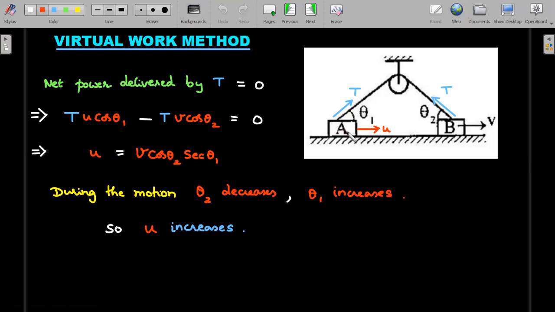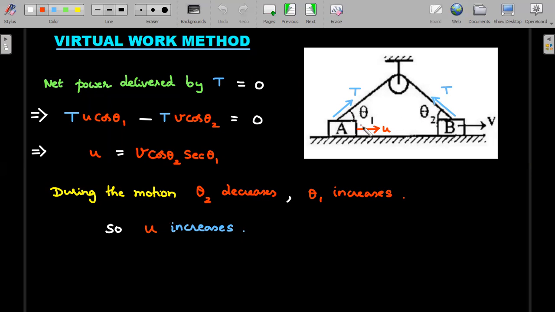At our JEE level, the actual virtual work method is a huge topic when you go to engineering, but we'll be dealing with only the basic part of it. The net power delivered by the tension to the two blocks is 0. What is the power delivered? The dot product of force and velocity for these two, when added up, should be 0.